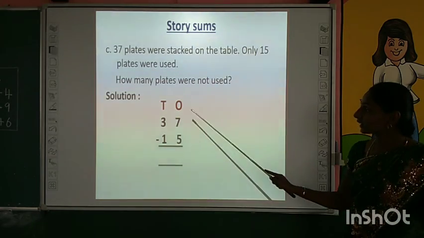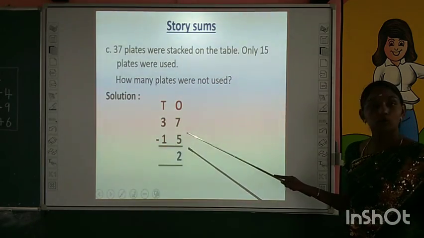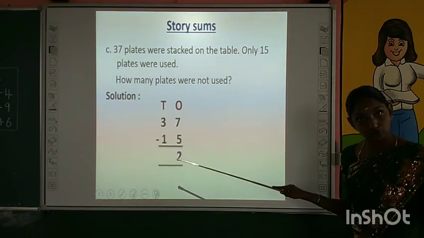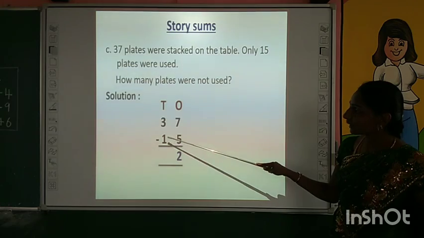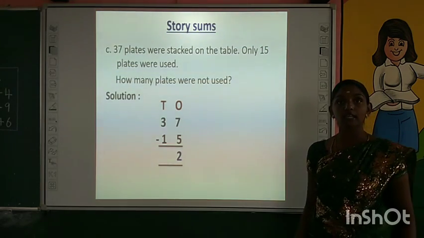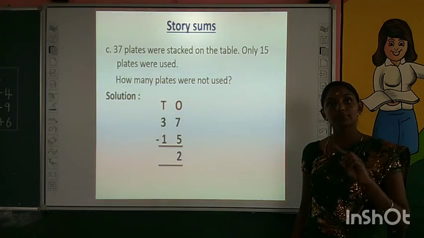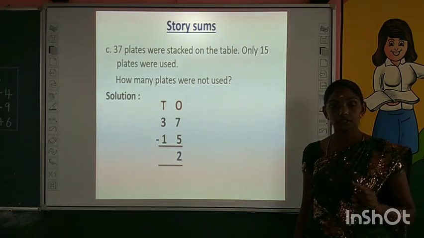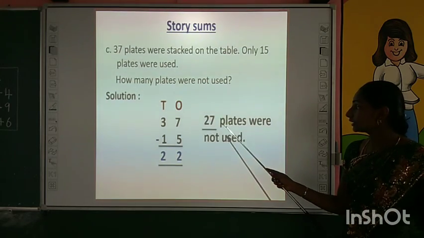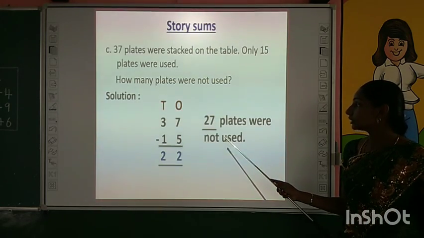Next we have to subtract digits in ones place. Subtract 5 from 7 gives 2. Use backward counting. Next subtract numbers in tens. Subtract 1 from 3. Okay, 1. What is the number before 3? 2. The answer is 2. That means 22 plates were not used.